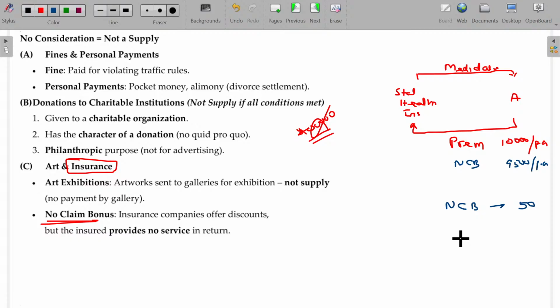No claim bonus. So there was an argument: A is now foregoing the claim, and because of that, the insurance company is offering him 500. So is this a supply? There was a dispute earlier, and it is now clarified. No claim bonus: the insurance company offered a discount, but the insured provides no service in return. So he gets a discount, but for this discount there are no other services between Star Health and A. So this 500 rupees reduction will not come under supply here. Clear?